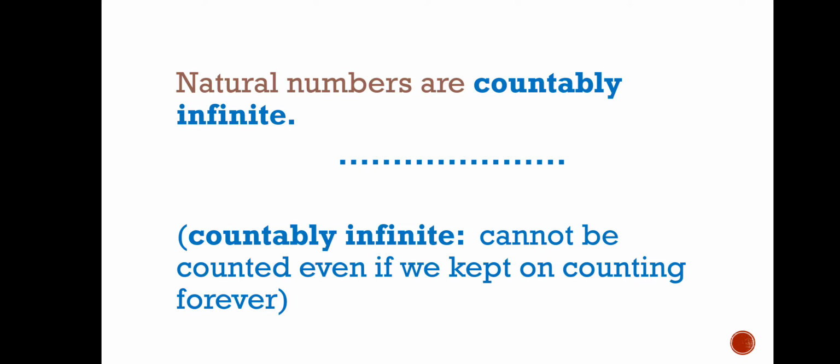If you end with 1 crore or 5 crores or 100 crores, by adding 1 to that number or even by adding 0.1 to that number, you will get the immediate successor, the next number, right? So, we call it countably infinite.